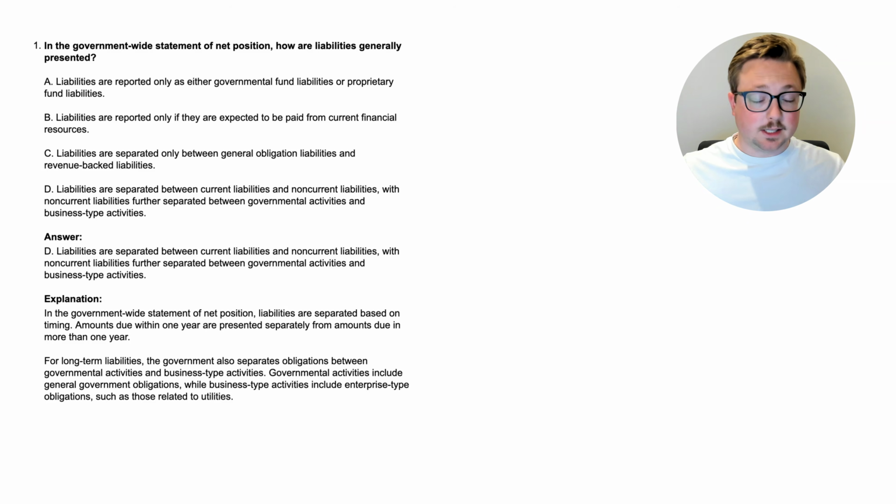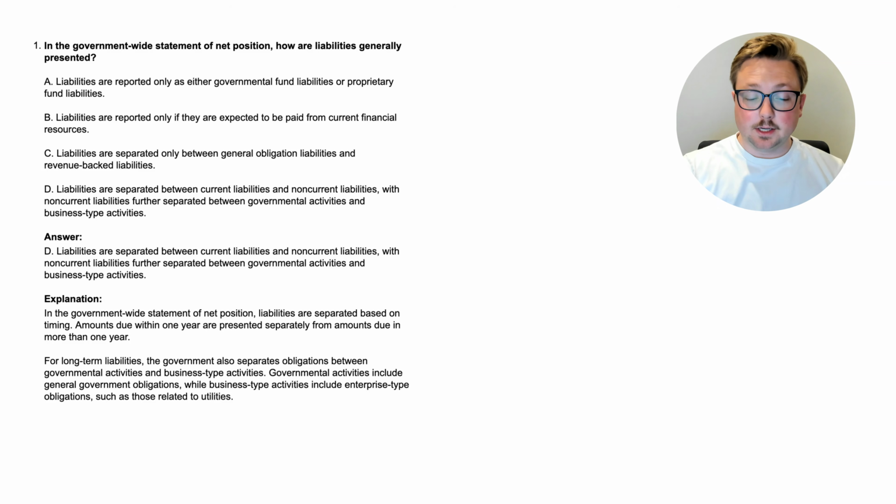So let's dive into this. This is pretty simple once you know it. In the government-wide statement of net position, liabilities are separated based on timing. Amounts due within 1 year are presented separately from amounts due in more than 1 year. So, that's pretty much how normal accounting is, a normal balance sheet. This is obviously not a balance sheet per se. This is the statement of net position. But again, it's pretty much the same, current and non-current liabilities.